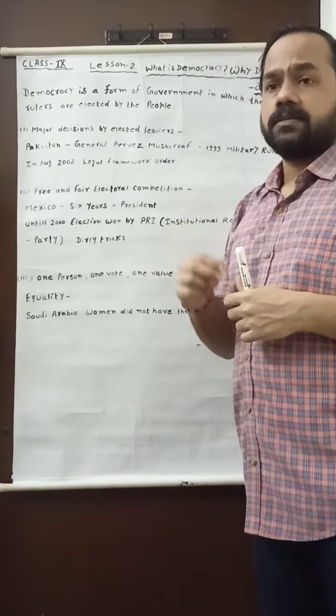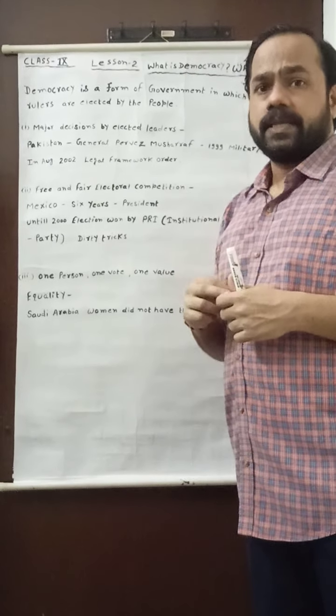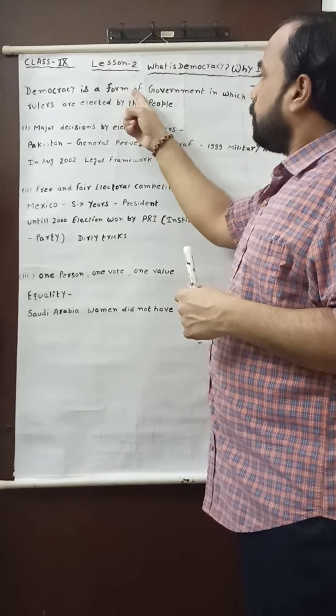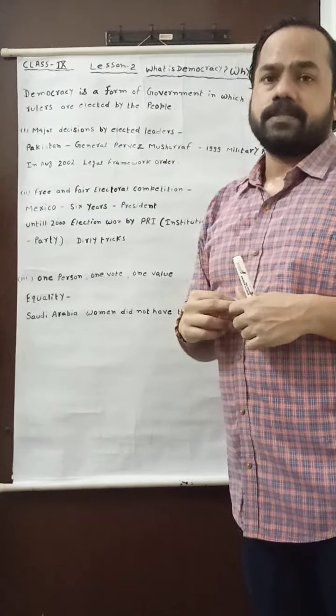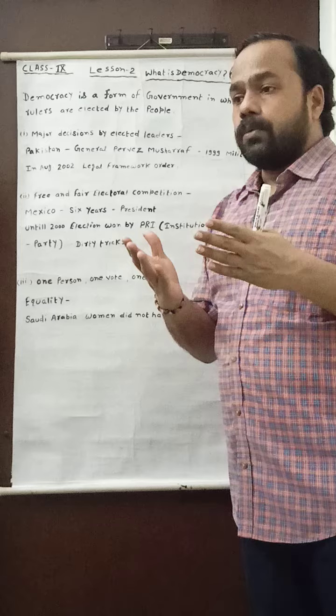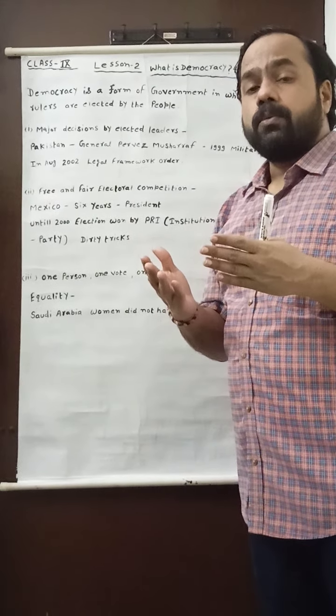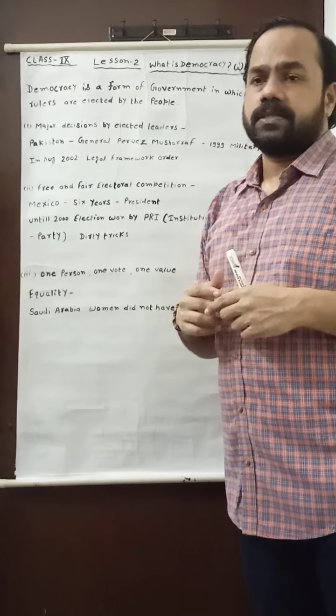And lastly, the fourth question I can ask, which type or which form of government is democracy? Actually, what is democracy and what type of form of democracy?